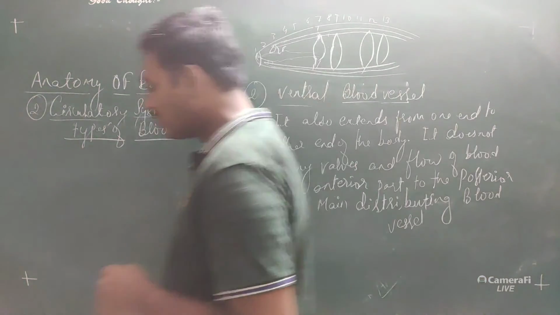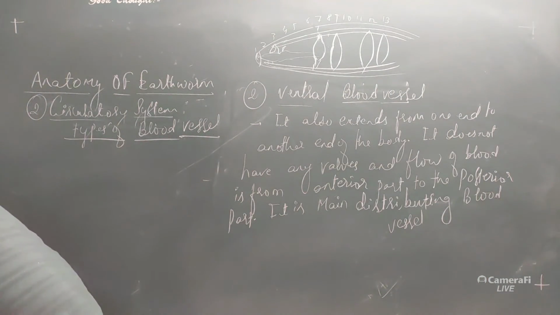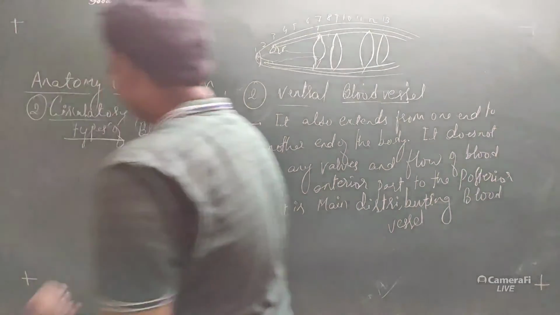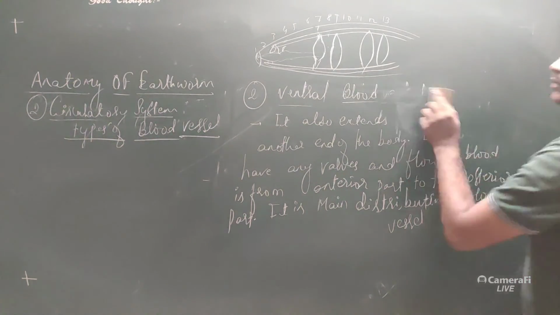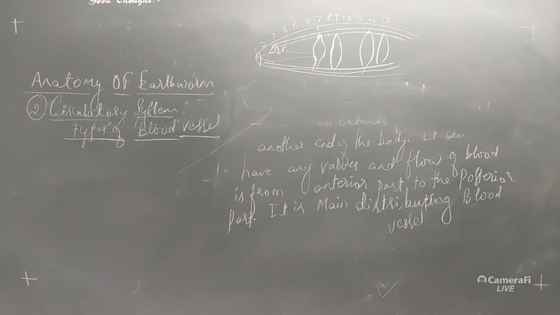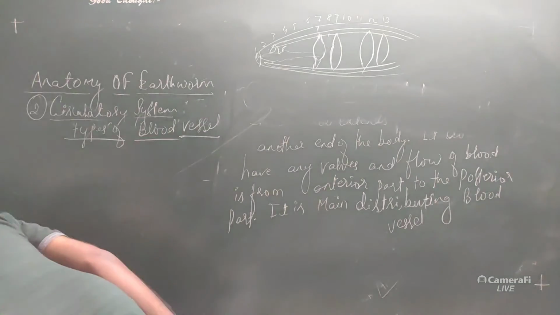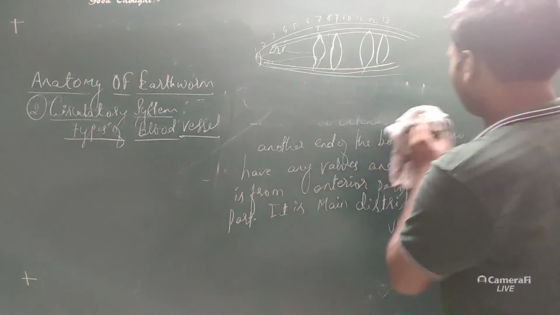The next we will move towards another type of system, okay, that is the respiratory system. Another type of system within the anatomy of earthworm is the respiratory system. Okay, so you can pause the video to write the previous points.